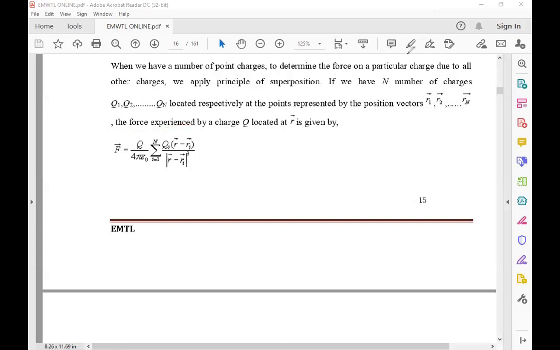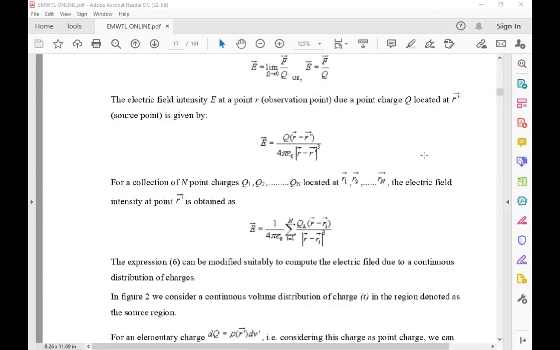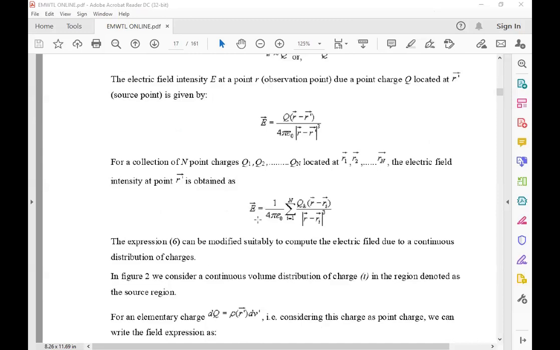The electric field intensity E bar is equal to force per unit charge, 1 by 4 pi epsilon naught, sum of I is equal to 1 to n of Qi into (R minus Ri bar) by the magnitude of R minus Ri bar, whole cube. Okay, the electric field intensity is derived from Coulomb's law. It is also called electric field strength. Simply say electric field strength.